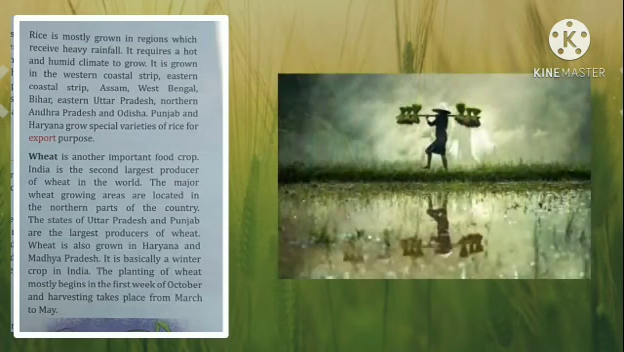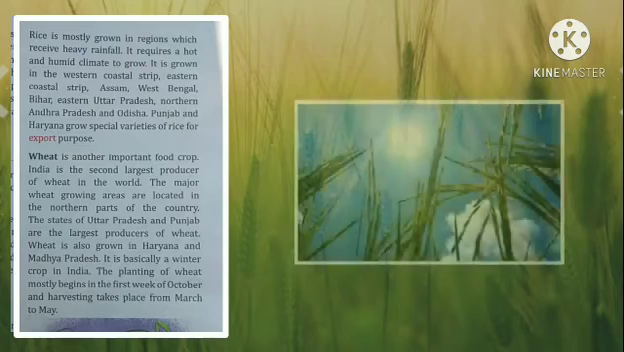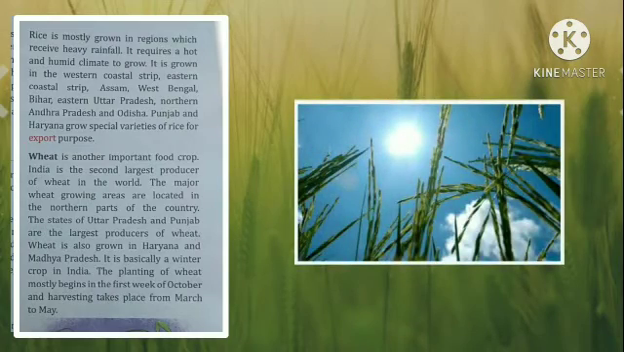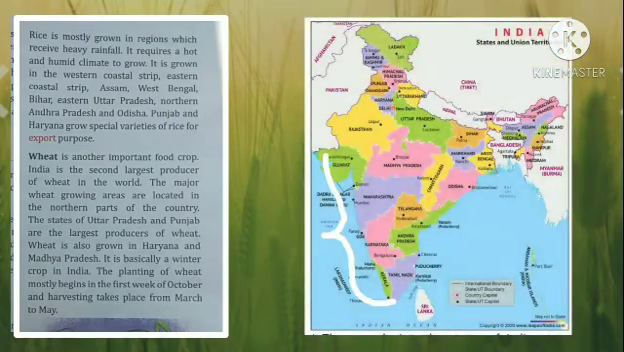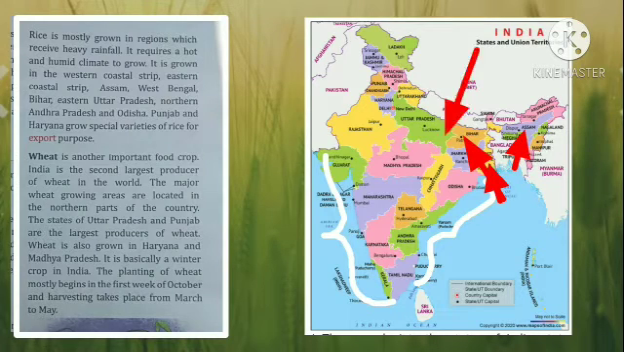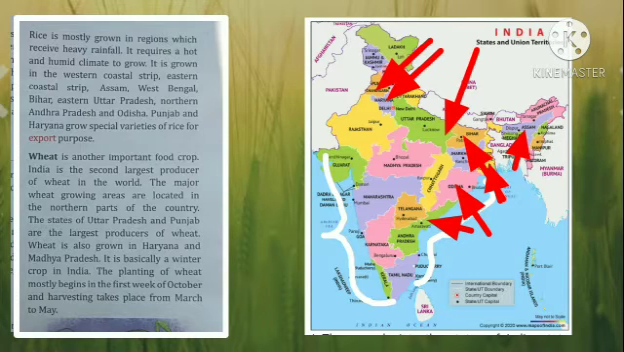Rice is mostly grown in regions which receive heavy rainfall. So it requires a place where there is heavy rainfall. It requires a hot and humid climate to grow. Grown in the western coastal strip, eastern coastal strip, Assam, West Bengal, Bihar, eastern Uttar Pradesh, northern Andhra Pradesh and Orissa. Punjab and Haryana grow special varieties of rice for export purposes. So these are the places where rice is mostly grown.